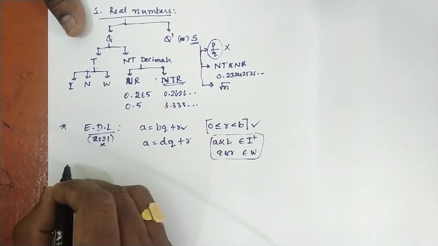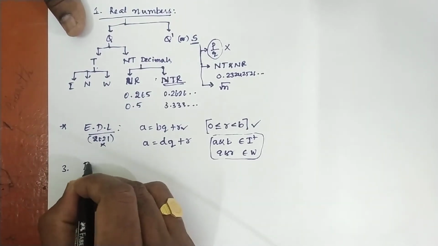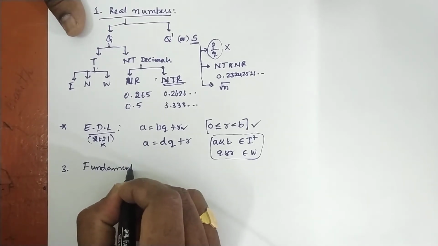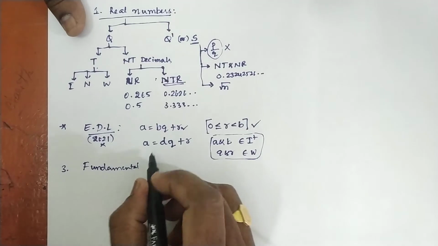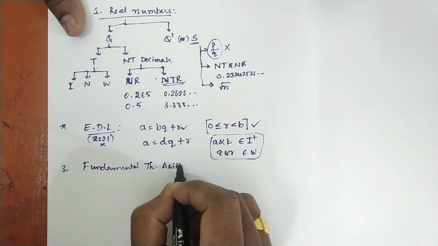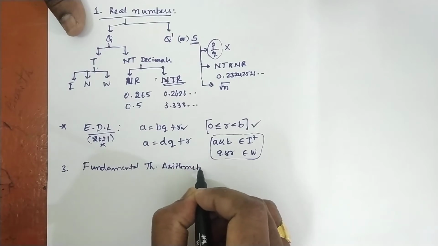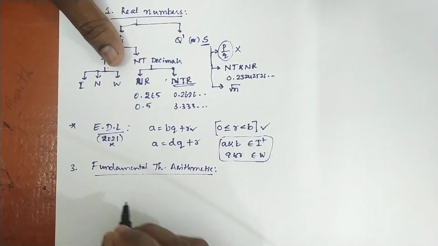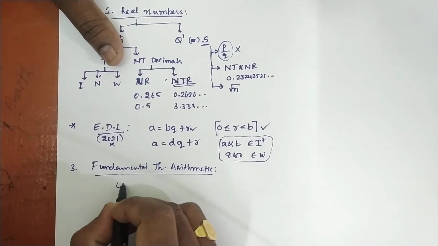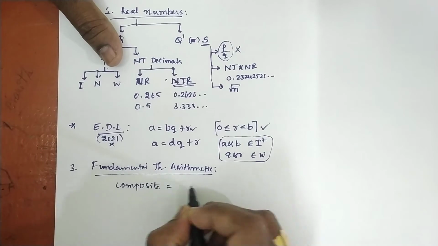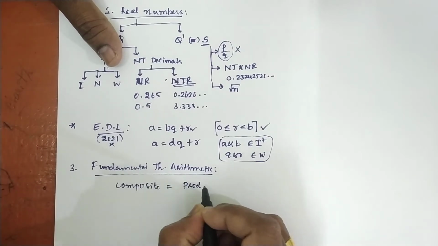Next, the third thing, the fundamental theorem of arithmetic. Based on this you can expect questions. Let us understand, it has a big definition. Any composite number can be written as a product of primes.